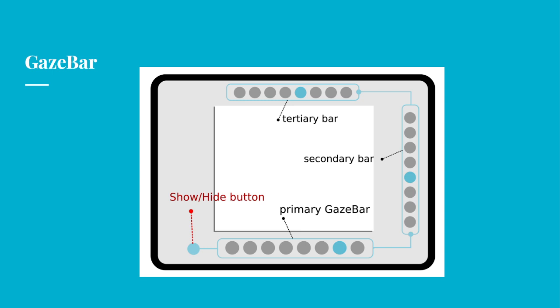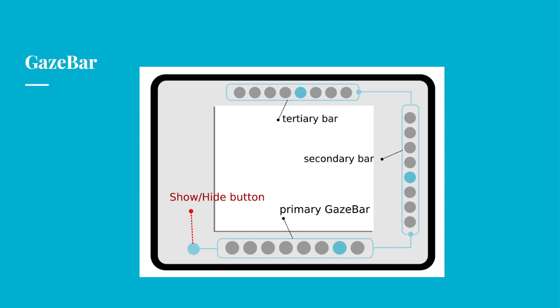Well, both of those approaches rely heavily on dwelling, and we find that dwelling is a complex thing. If it's too long, it bothers the users and takes them out of the experience. However, if the dwell is too short, it's likely to make too many wrong selections. Dwell is a complicated thing. We propose the use of gaze bars.